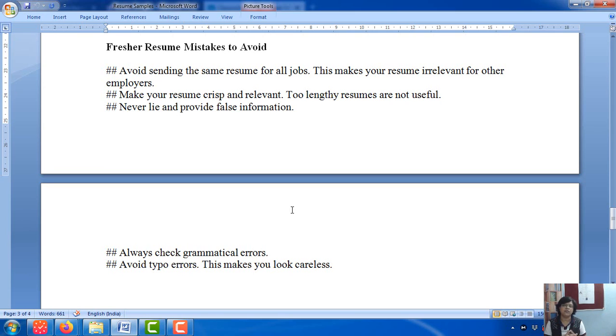Suppose you have applied for a software job, they are waiting for someone who has the knowledge of Java. So Java is a keyword. You have passed your BTech degree, so BTech will be a keyword. You have C++, so that will be a keyword. They find out 3 or 4 keywords.